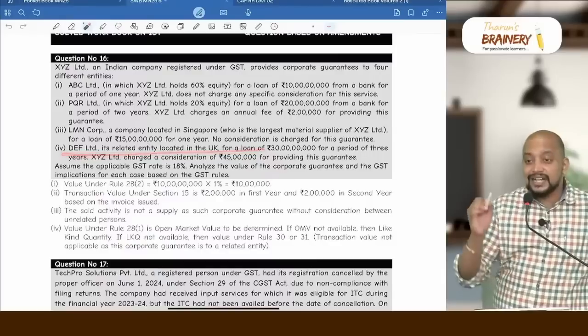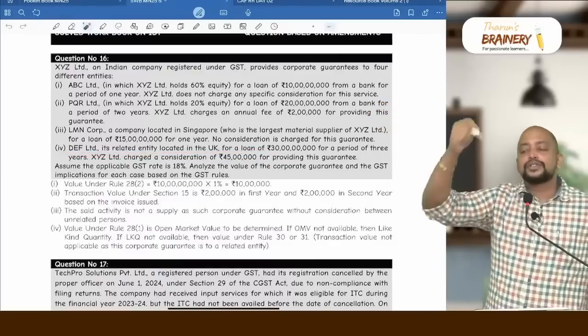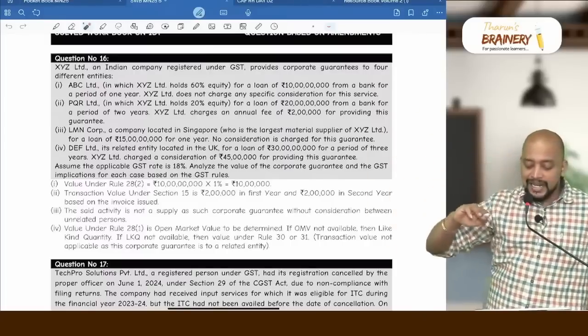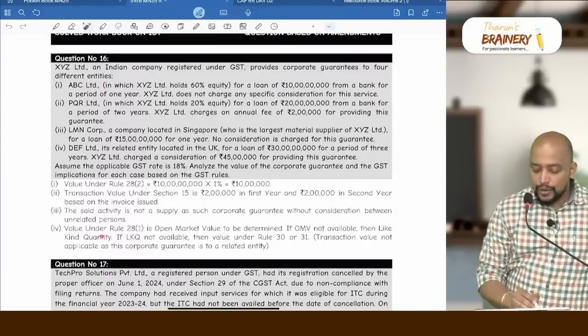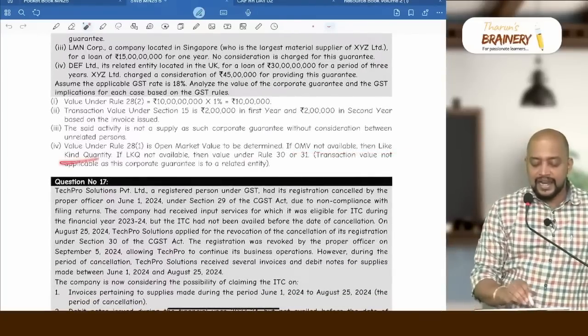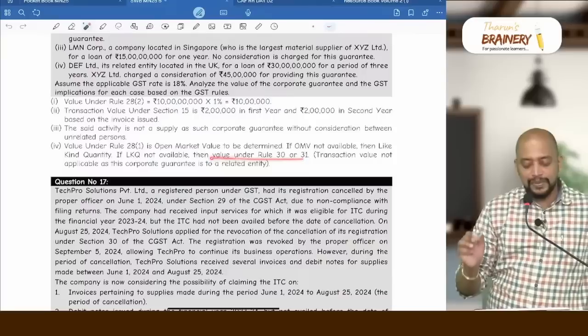DF Limited is a related entity located in the UK. So Rule 28 sub-rule 2 will not come, but the value will be determined as per Rule 28 sub-rule 1. Value under Rule 28 sub-rule 1 is the open market value to be determined. If that is not available, then like kind and quality. If that is not available, cost plus 10%.